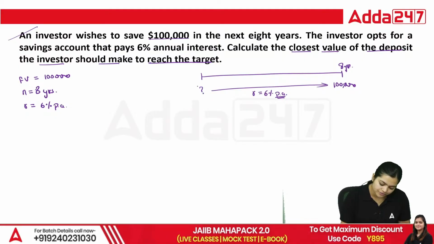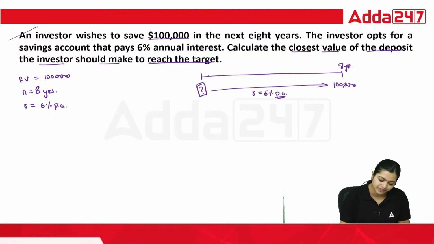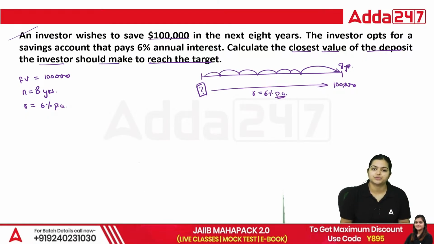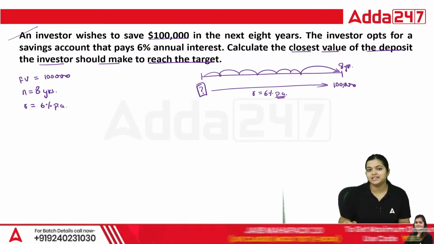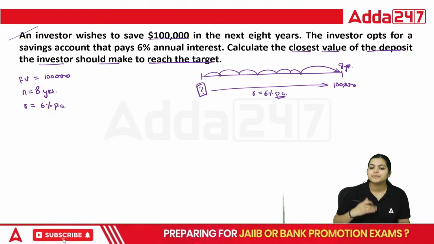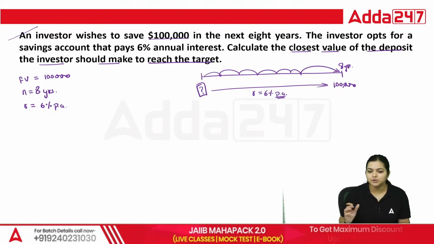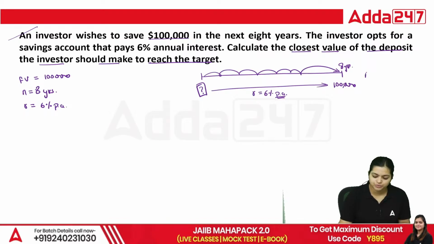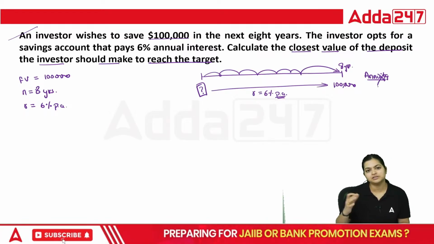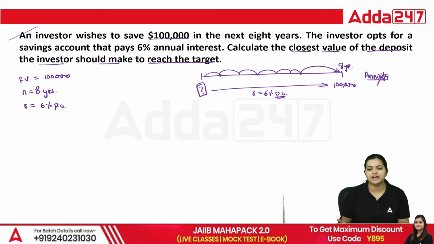But how much do we need to deposit today so that after these 8 years you are going to generate this 1 lakh, inclusive of this interest rate? So they are not saying any annuities. Can you identify any annuities? No, because there are no fixed payments at equal intervals. So there is no annuity. Yes, this is not your annuity. You are just opening one FD and you are expecting after 8 years that value should be 1 lakh. That is what they are saying.